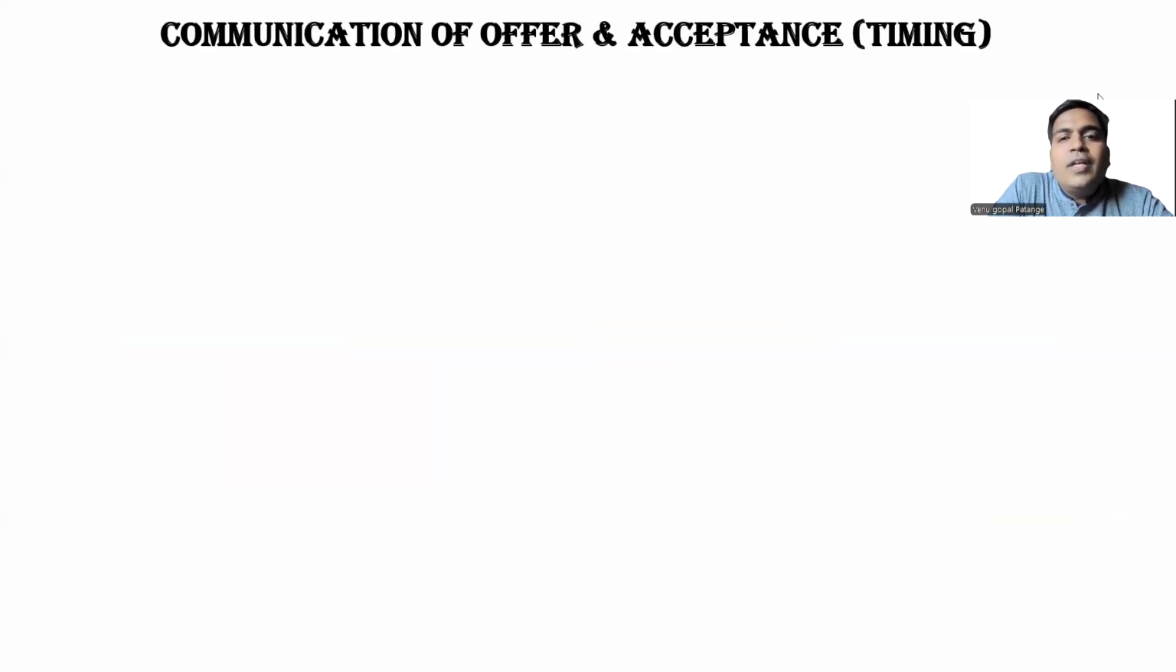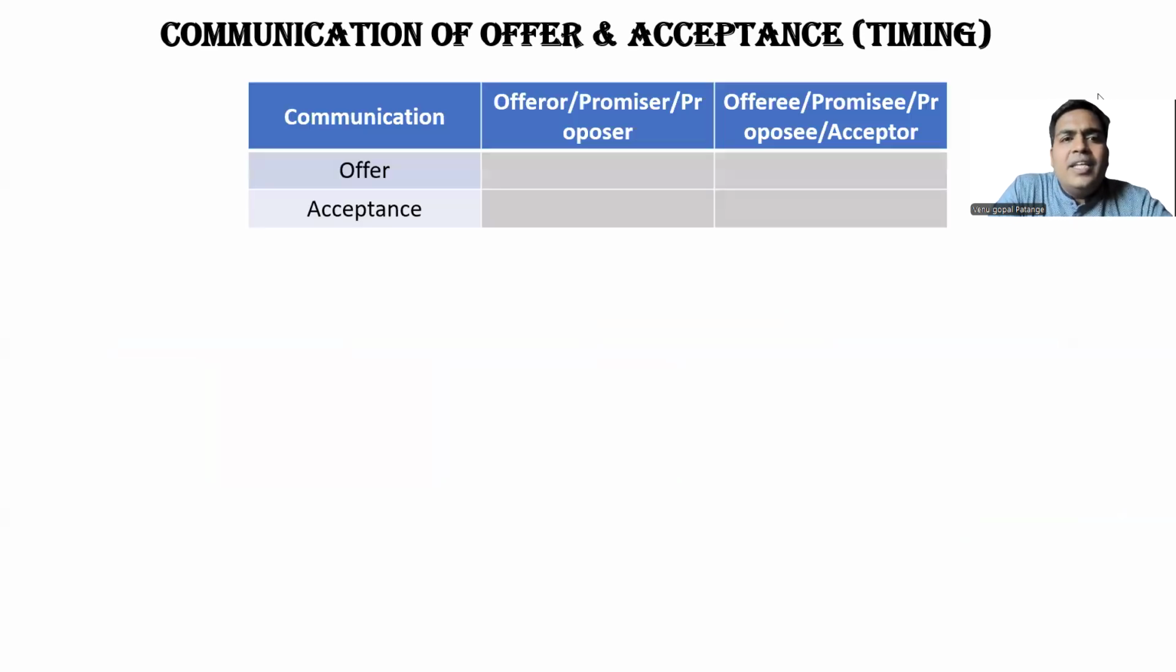Communication of offer and acceptance. Timing. We are discussing the timing: when the communication of offer is completed, and when the communication of acceptance is completed. In case of communication of offer, the offerer himself sends the offer to the offeree, promisee, or acceptor, so that is a starting point. So there is no communication of offer from the perspective of the offerer, whereas the communication of offer will be there from the perspective of the offeree.